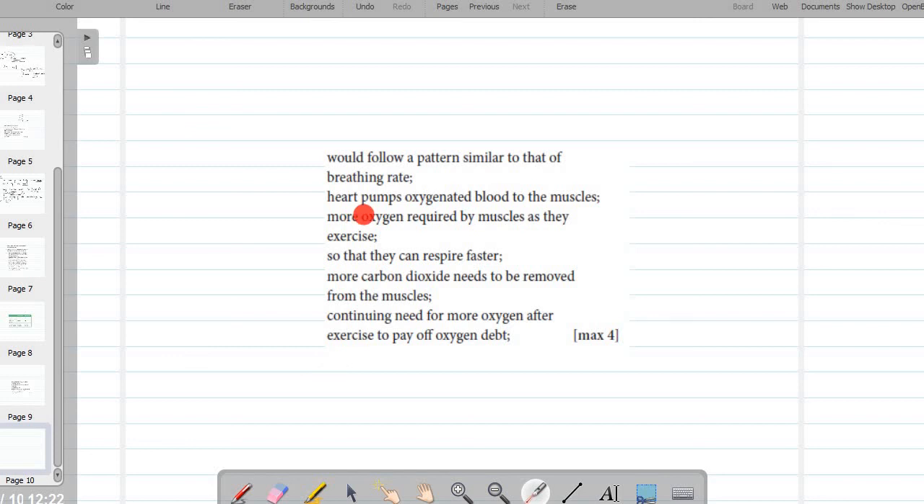The heart will pump more oxygenated blood to the muscles, so more oxygen is required by the muscles as they are exercising. Therefore there were high breaths per minute, 25 breaths per minute. Then more carbon dioxide needs to be removed from the muscles. After that, as we have seen, it took till 16 minutes for the breathing to come to an end. Why? Because it needs to take breaths so that the oxygen debt can be paid off after the exercise also. So that's how you can explain it.